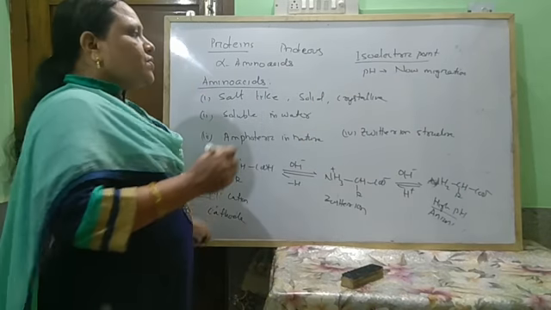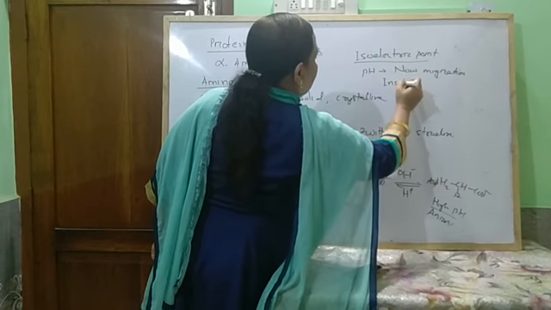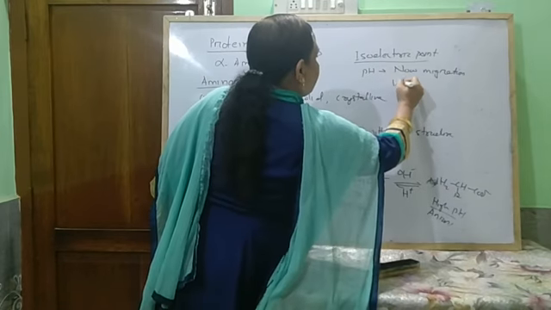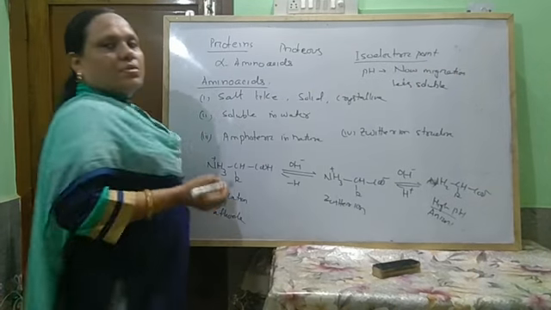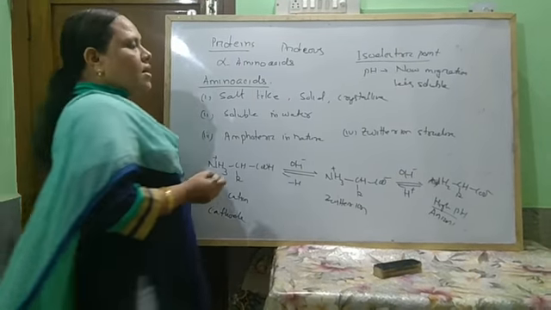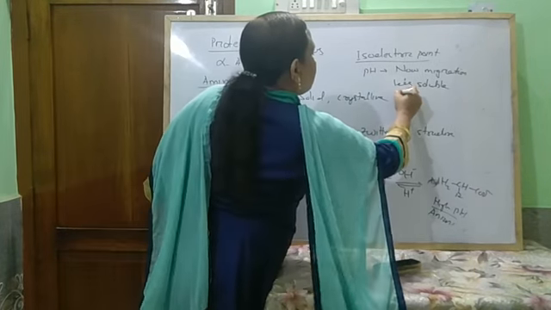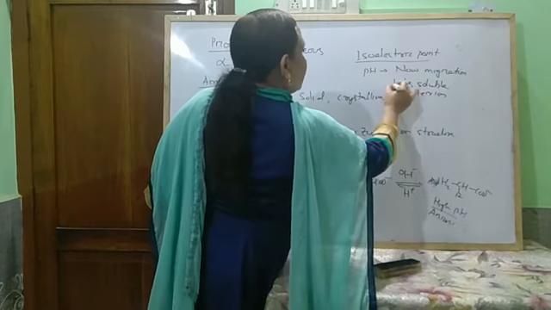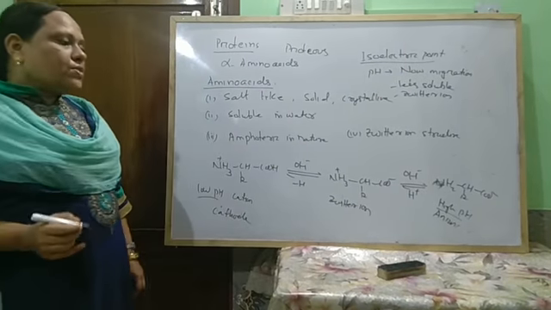And at that isoelectric point, these amino acids are insoluble, or we can say less soluble. They neither move towards cathode nor anode and exist as zwitter ion. Then they are less soluble and show no migration, that is at the isoelectric point.